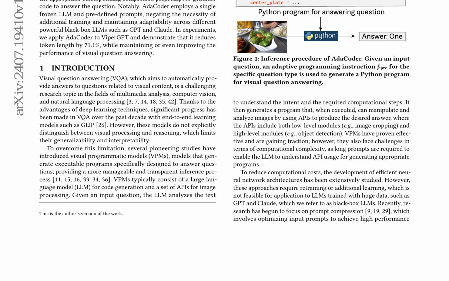AdaCoder's adaptive prompt compression framework reduces token length by 71.1% while maintaining or even improving the performance of visual question answering, as demonstrated in experiments with ViperGPT. The framework's ability to operate with a single frozen large language model and predefined prompts makes it adaptable across different powerful black box large language models, providing a more manageable and transparent inference process.